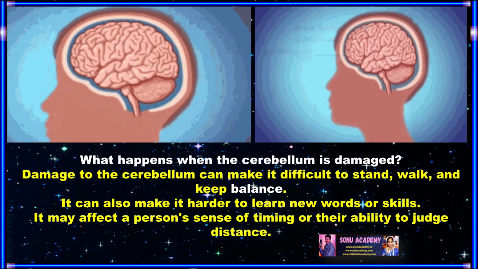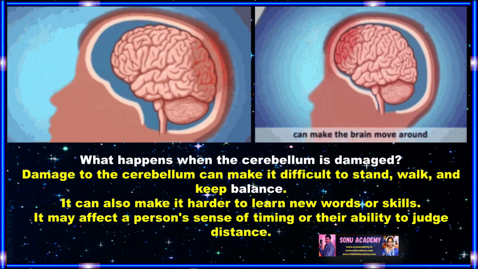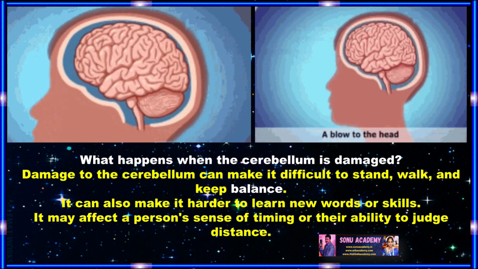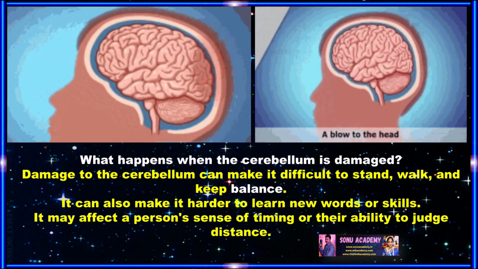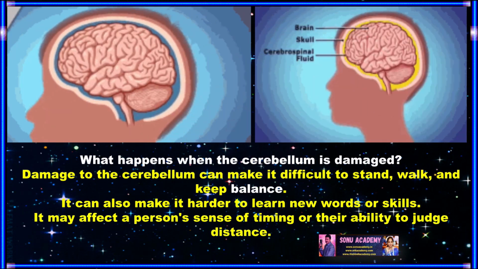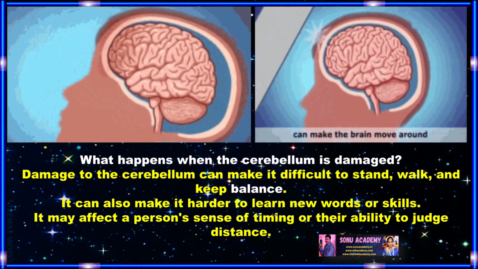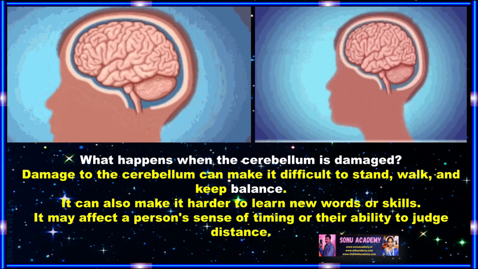Children, now let us discuss what happens when the cerebellum is damaged. Damage to the cerebellum can make it difficult to stand, walk and keep balance. It can also make it harder to learn new words or skills. It may affect a person's sense of timing or their ability to judge distance.